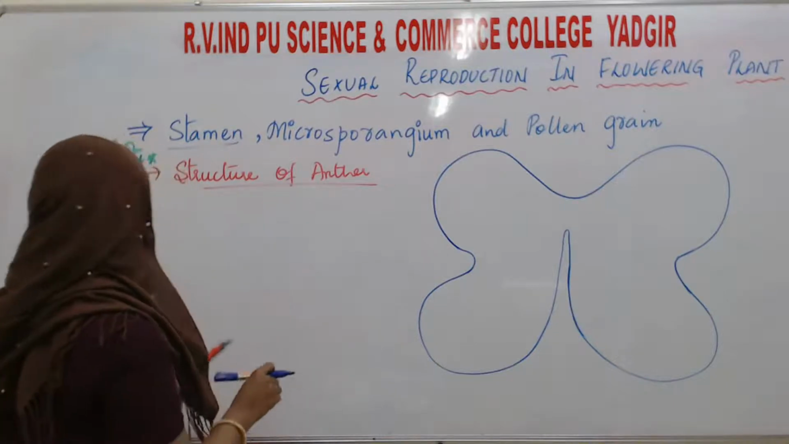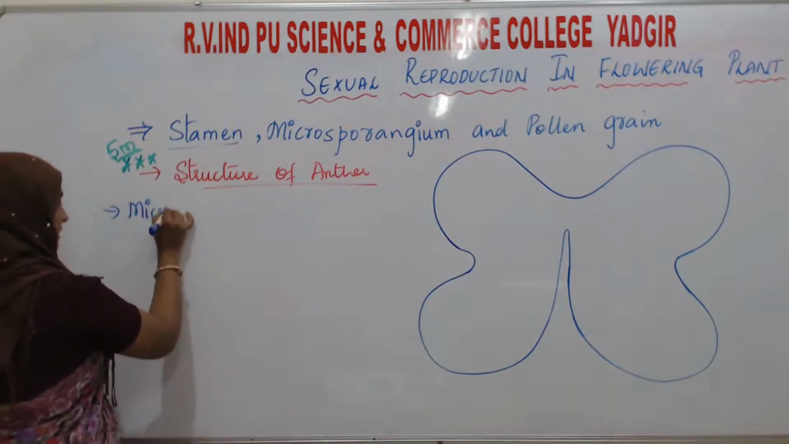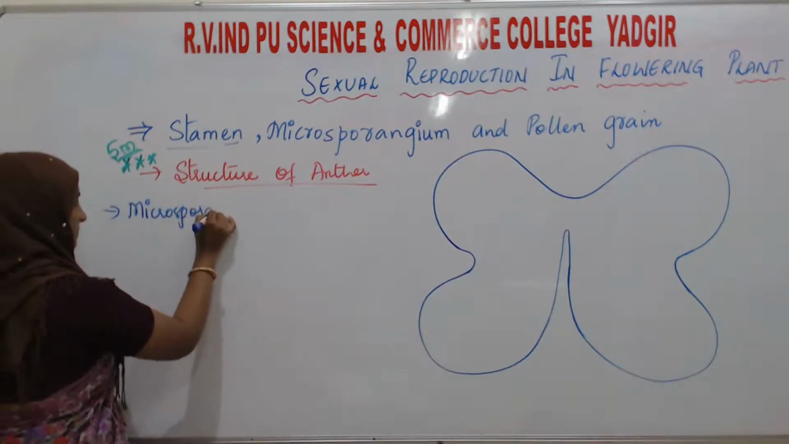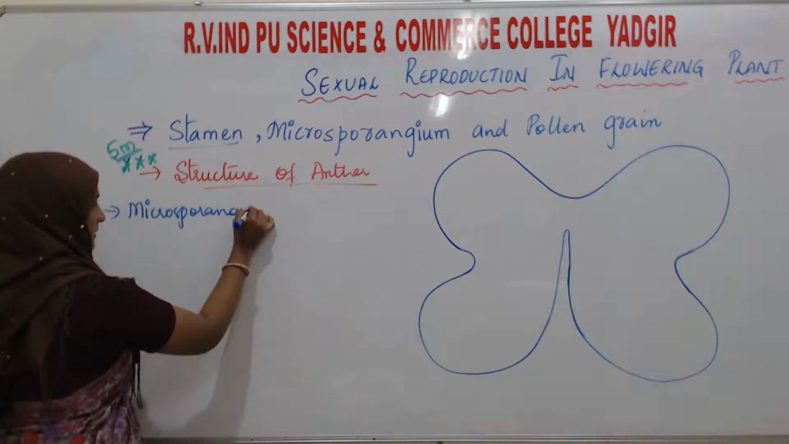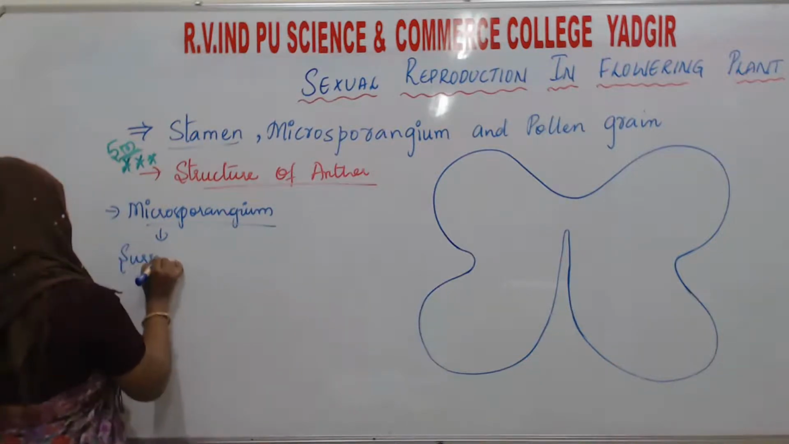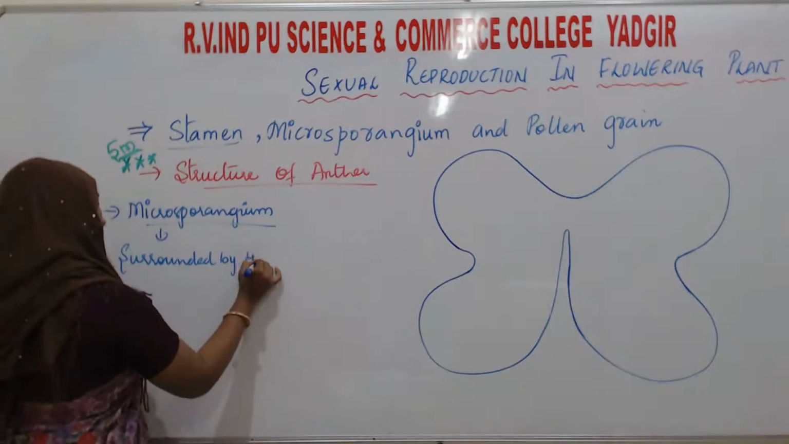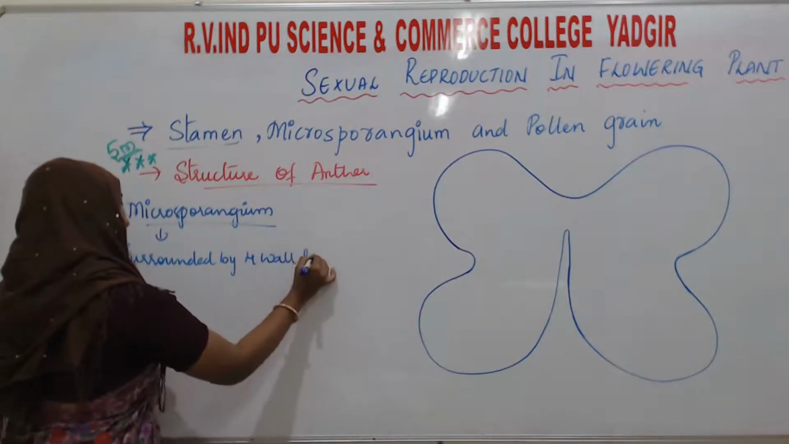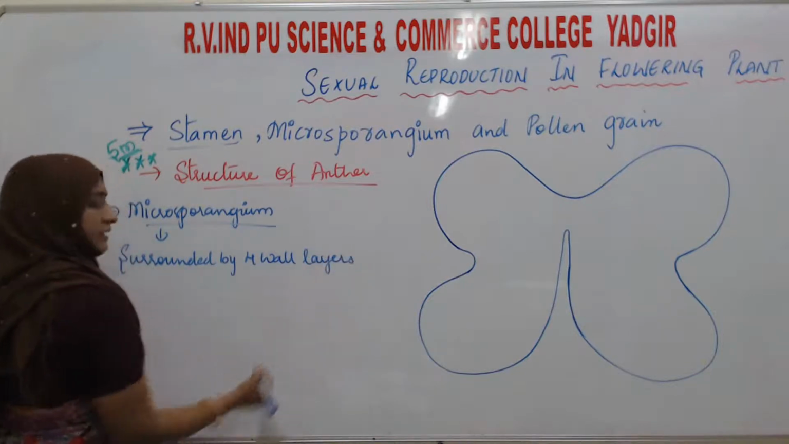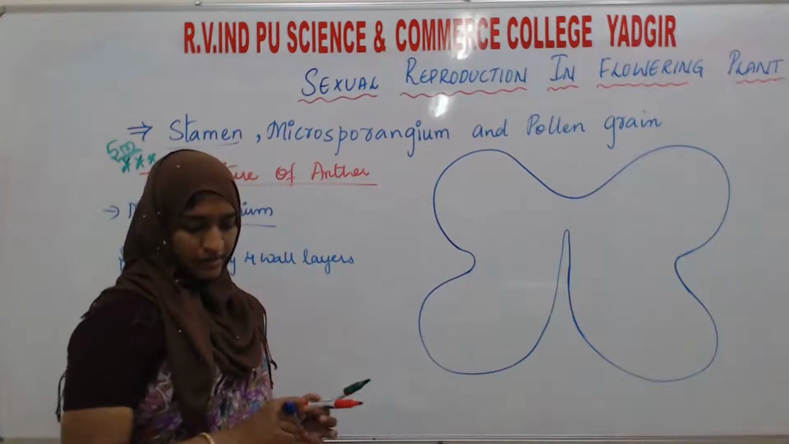It is surrounded by 4 wall layers. How many? That is, it is surrounded by 4 wall layers. What are those 4 wall layers?